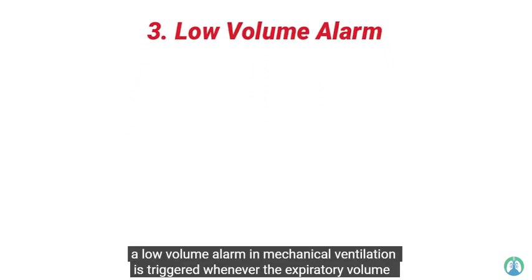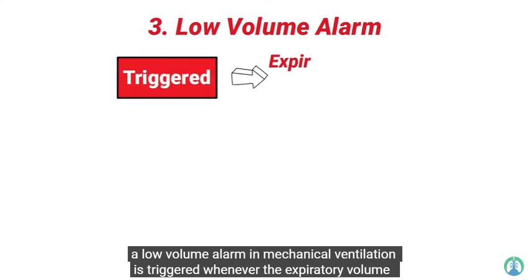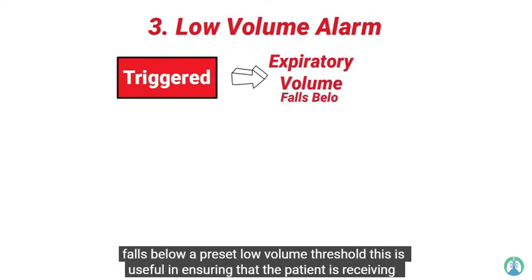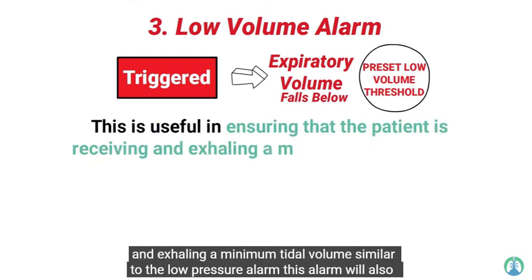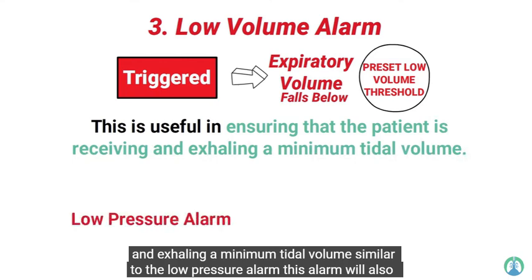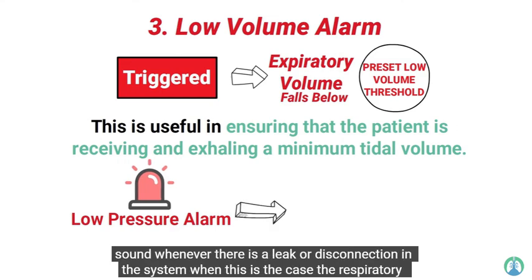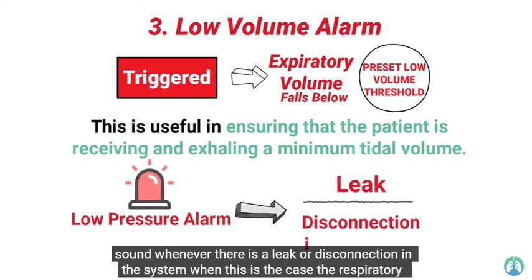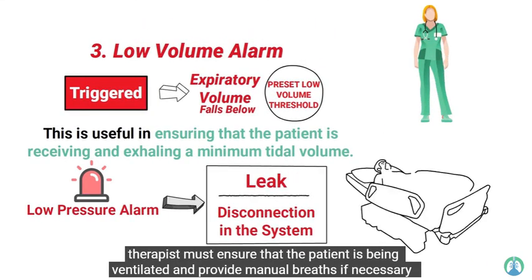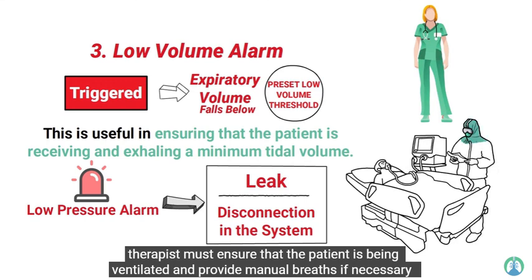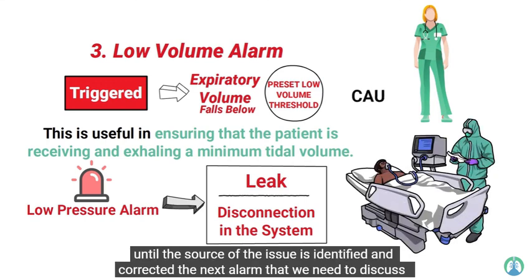Next up is the low volume alarm. A low volume alarm in mechanical ventilation is triggered whenever the expiratory volume falls below a preset low volume threshold. This is useful in ensuring that the patient is receiving and exhaling a minimum tidal volume. Similar to the low pressure alarm, this alarm will also sound whenever there is a leak or disconnection in the system. When this is the case, the respiratory therapist must ensure that the patient is being ventilated and provide manual breaths if necessary until the source of the issue is identified and corrected.